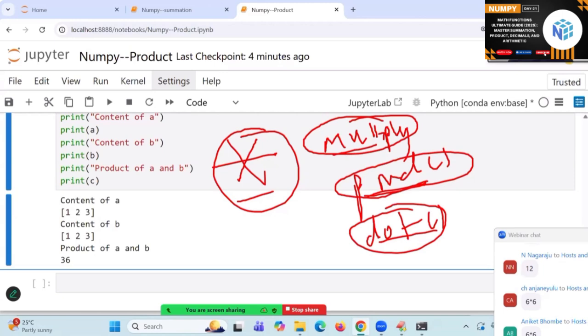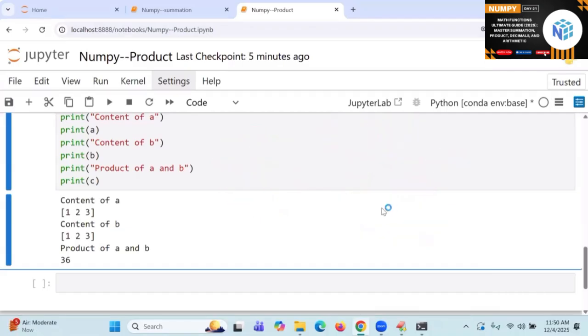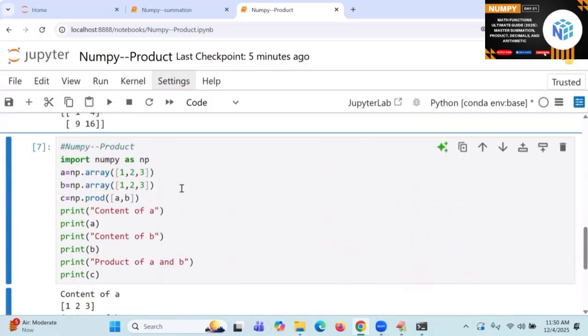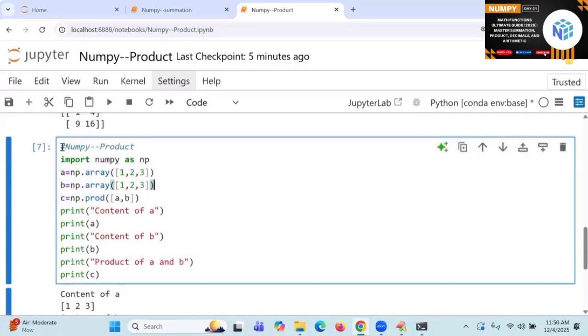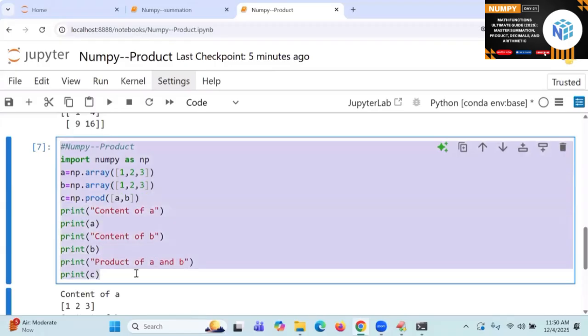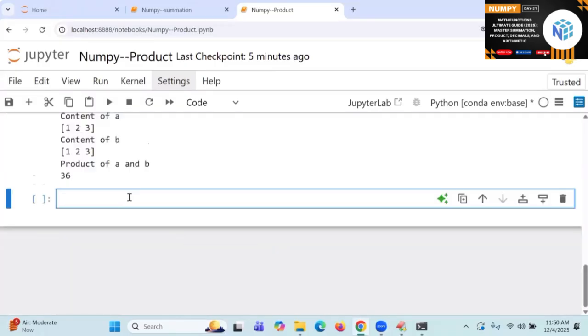Dot will go for actual matrix multiplication: first row multiplied with all columns, second row multiplied with all columns, like that every row multiplied with all the columns. That is the concept of dot product, matmul. This is about the concept of product.